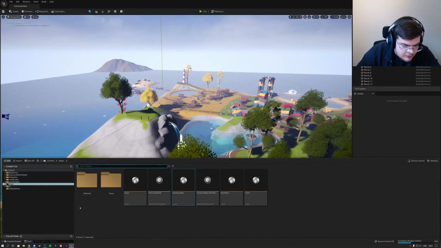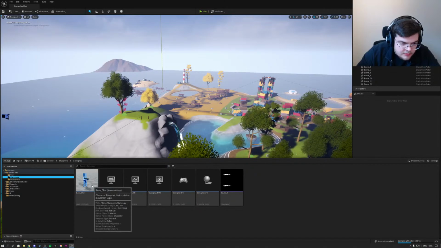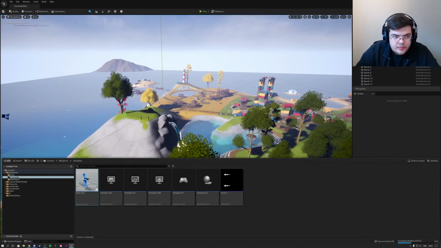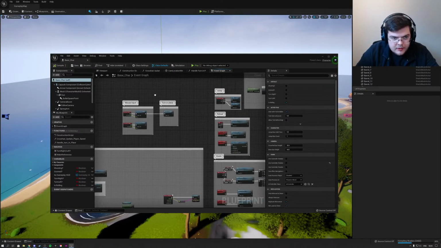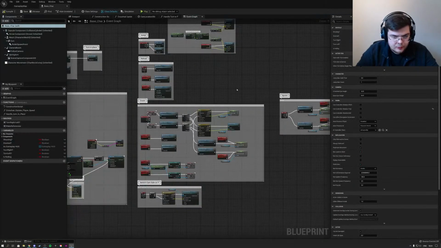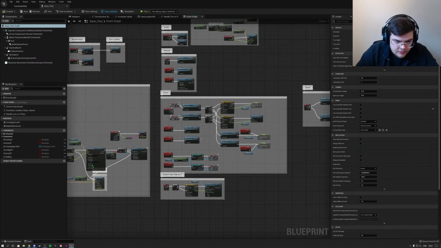In the meantime, I will just be opening up some of my blueprints to see if everything is still there. So let's open up my character blueprint. And I'm showing you guys a basic version of our project. I'm not showing you all my code. So this is a really base version, basically the version that we use to just test the map. So yeah, everything is still in here.